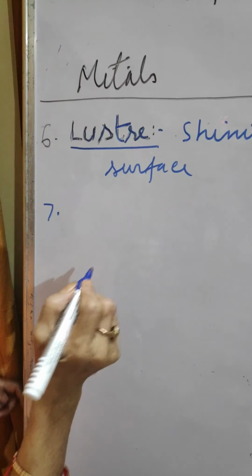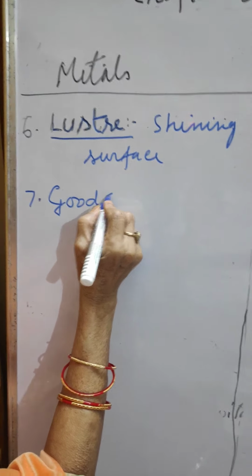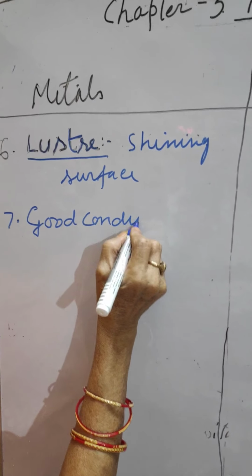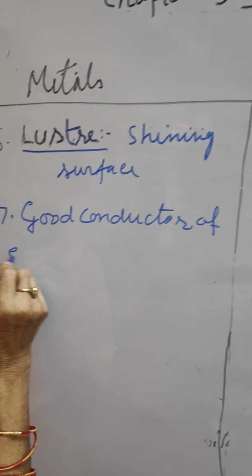Seventh is good conductor of electricity.